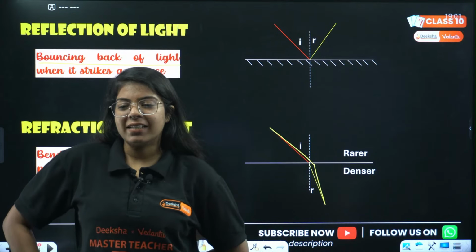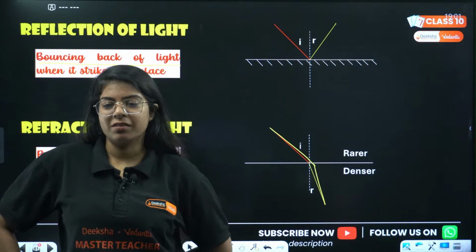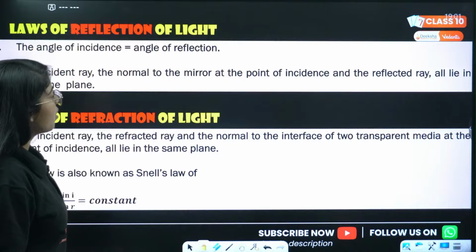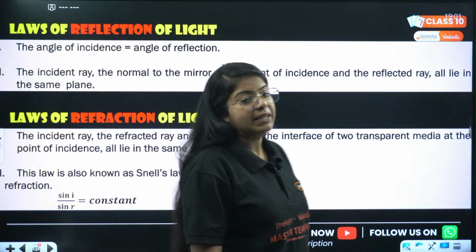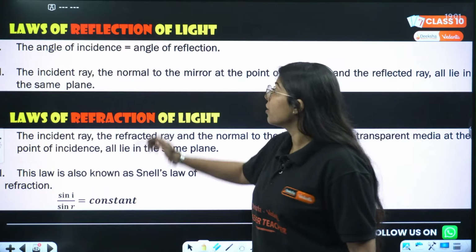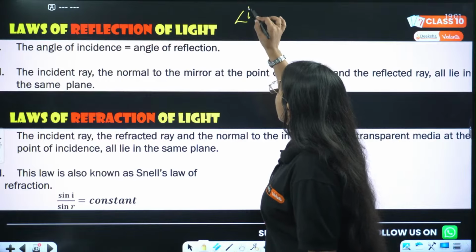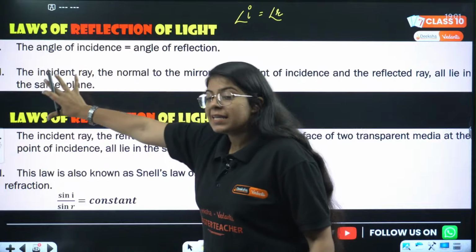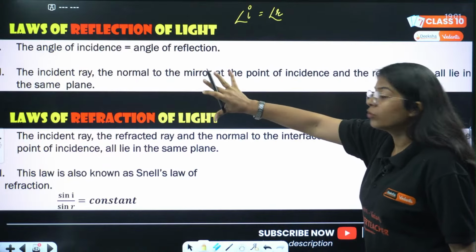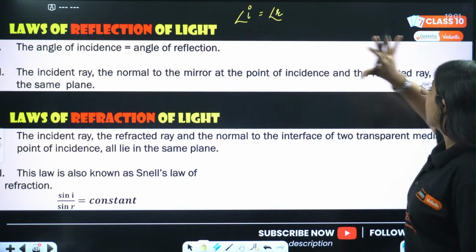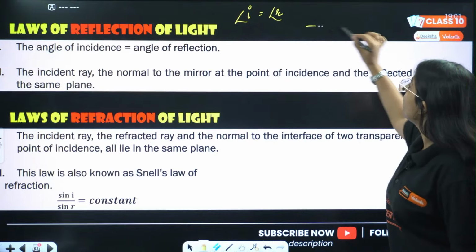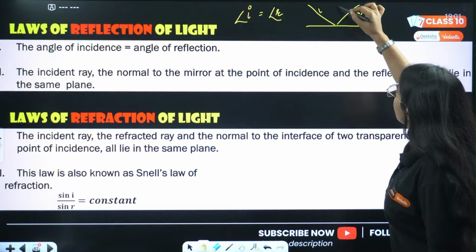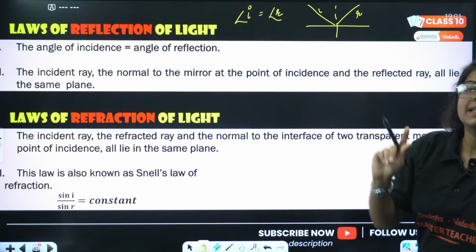Sin I by sin R is constant. Very good. Bending of light. Now coming to the laws of reflection and laws of refraction. Laws of reflection: very first is angle I equals angle R, very basic. And the incident ray, the normal to the mirror at the point of incidence, and the reflected ray all lie in the same plane.